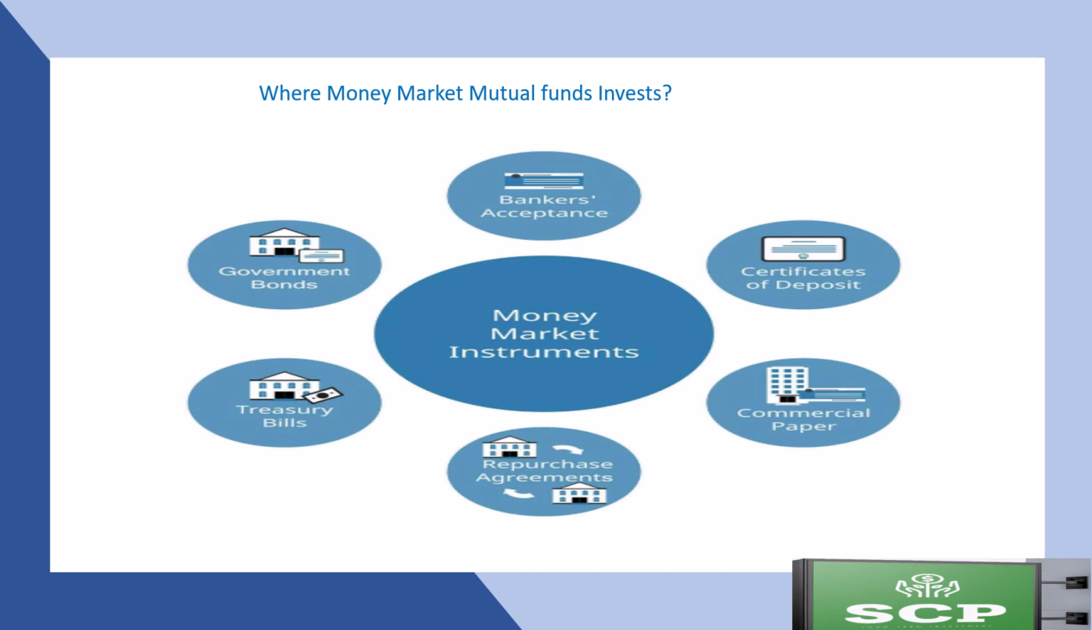Repurchase agreements are also known as repos. Short-term loans where securities are sold with an agreement to repurchase them later, often used for overnight liquidity. Bankers acceptance is a short-term credit instrument issued by banks, often used in international trade. These money market instruments are highly liquid, allowing investors to easily access their money, often with same day or next day settlement. It's about safety and stability.